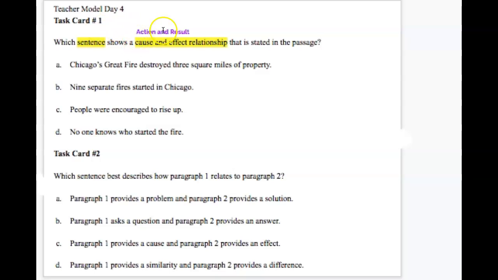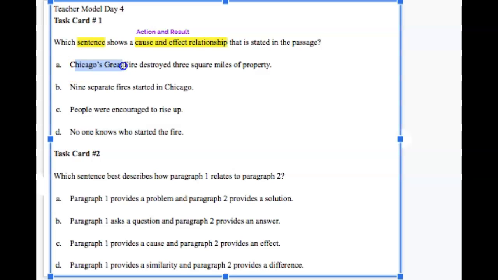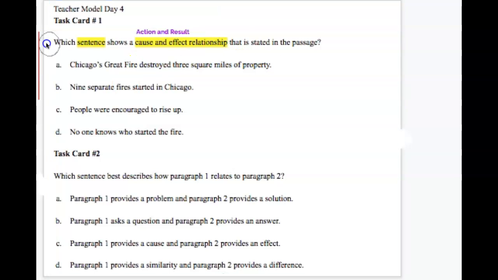So we're thinking an action and a result. So because of Chicago's Great Fire, what was the result? So we know the result is that it destroyed 3 square miles of property. So if we look here, we have the action. The action is the Great Chicago Fire. And the result is that it destroyed 3 square miles of property. So this would be our best answer.